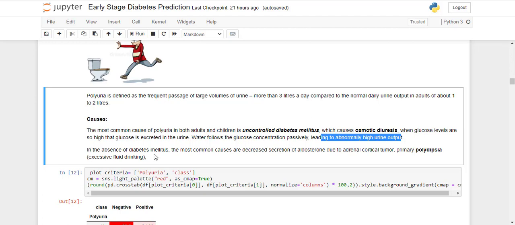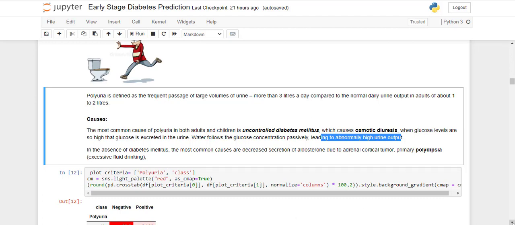In the absence of diabetes mellitus, meaning the patient is suffering from polyuria and is not detected with diabetes, the most common causes are decreased secretion of aldosterone due to an adrenal cortical tumor, or primary polydipsia, which is another feature in our dataset, and which is somewhat excessive fluid drinking.